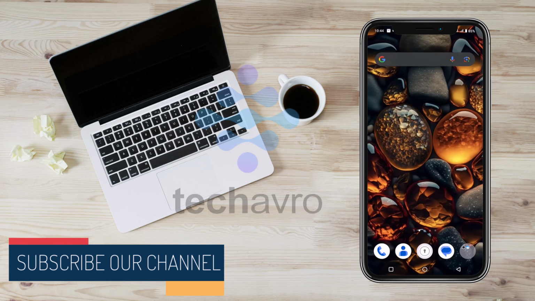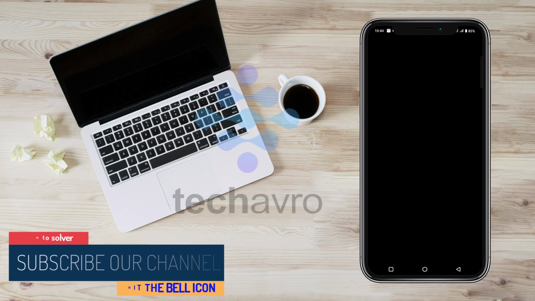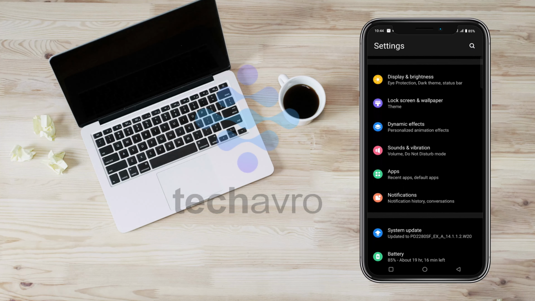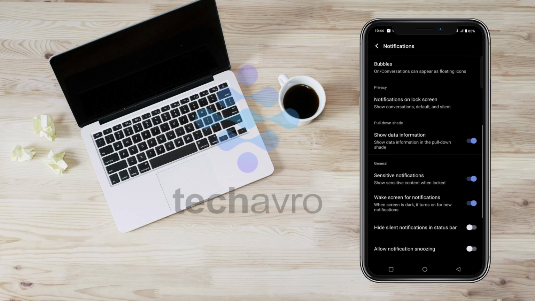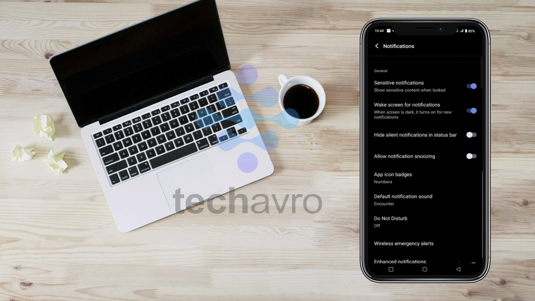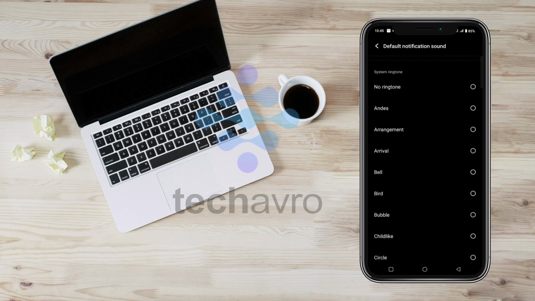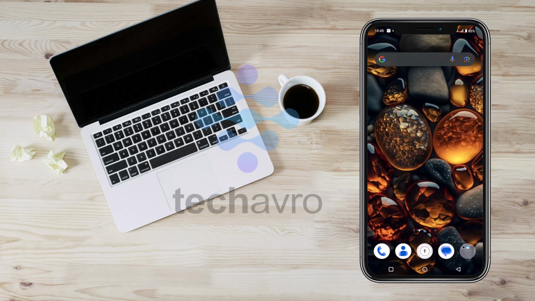So, let's get started. For this, you have to open your settings. Now scroll down and click on notification. Again scroll down. Here you can see default notification sound. Press on this. From here you can choose your notification sound. That's it. So this is how to change notification sound in your Android phone.